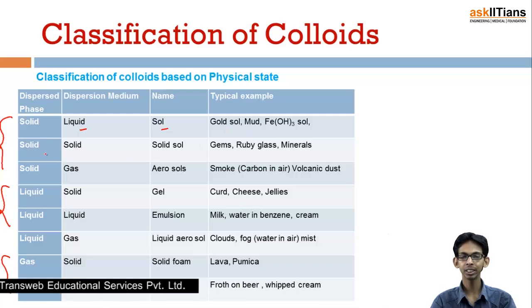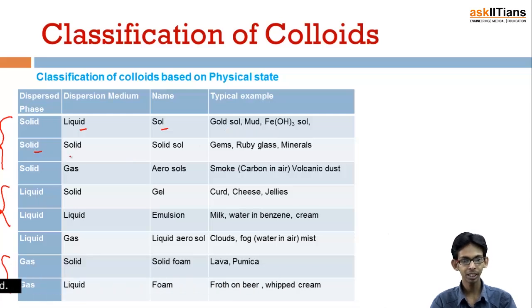If the dispersed phase is solid and the dispersion medium is also solid, then it is known as a solid sol, and examples are gems, ruby, glass, minerals. If the dispersed phase is solid and the dispersion medium is gas, it is known as an aerosol, for example smoke.